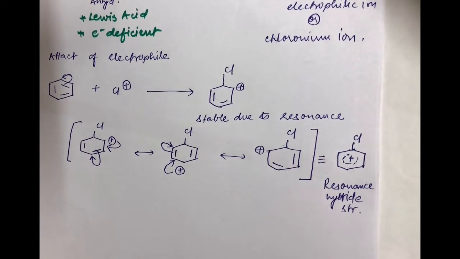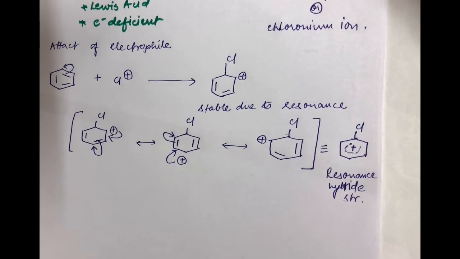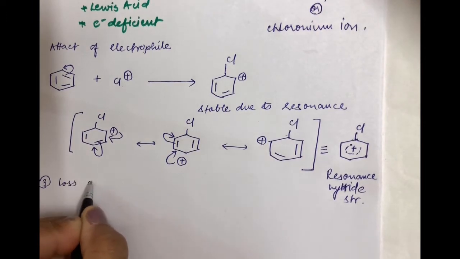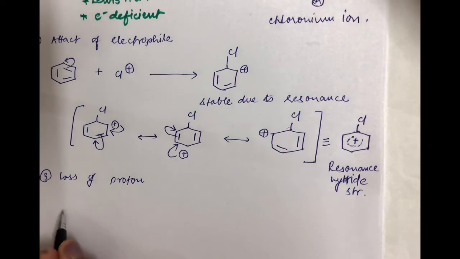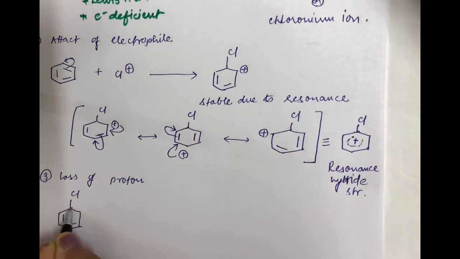So that was your second step, that is attack of the electrophile. Now let us see what the third step is all about. The third step is nothing but the loss of proton. You may be thinking where the proton is. So just see, the same carbocation formed species, and here you will see that you have H. Now we need to remove this.